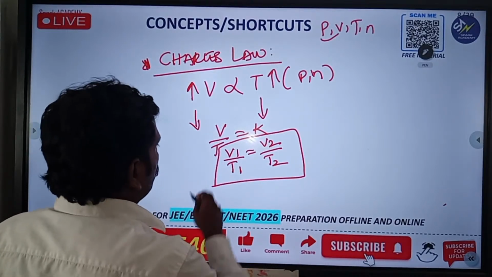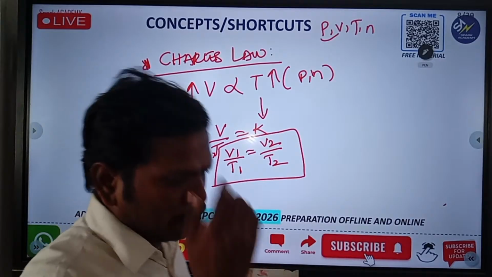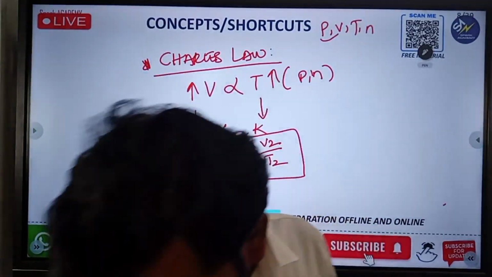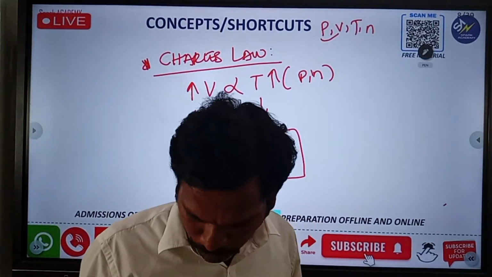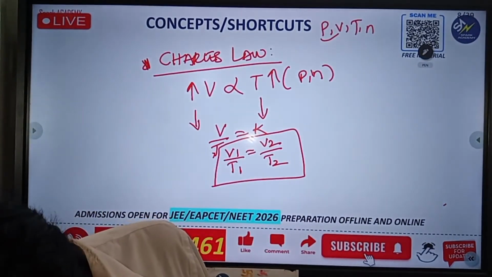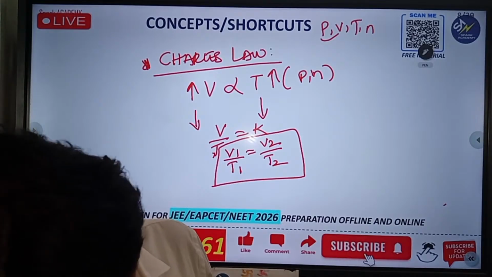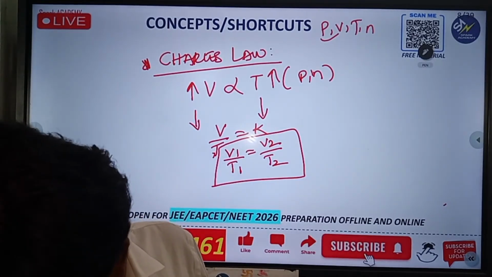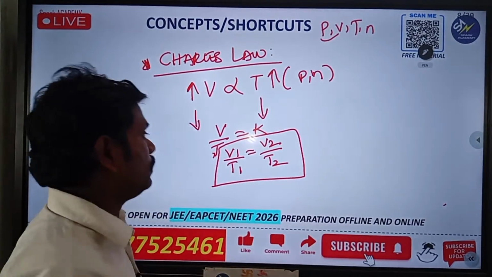V1 by T1 is equal to V2 by T2. By using this, they will ask different types of questions now. Different types of questions, so please note down. Ask me now any questions regarding your doubts or any subject information. Please share your information.